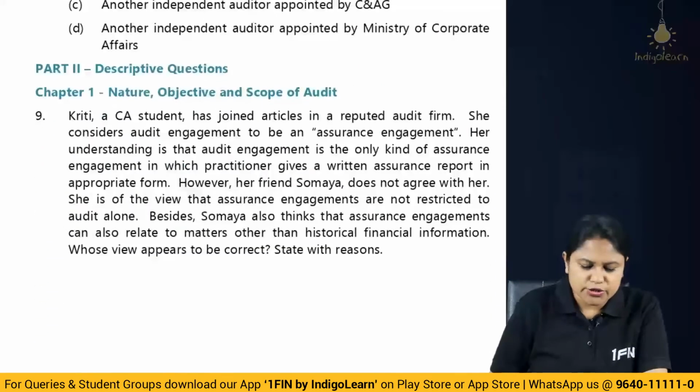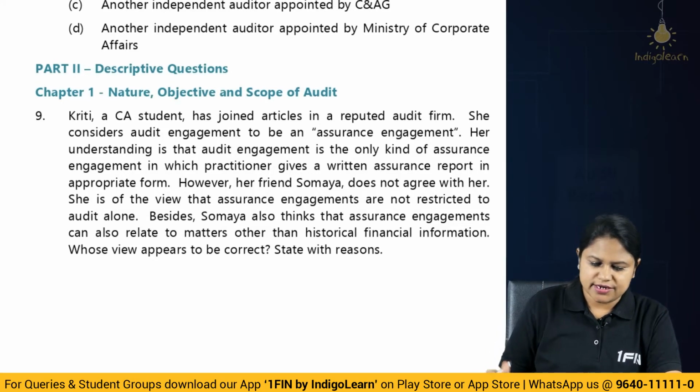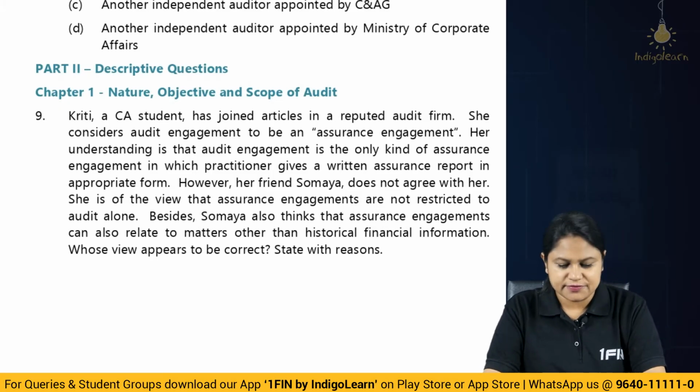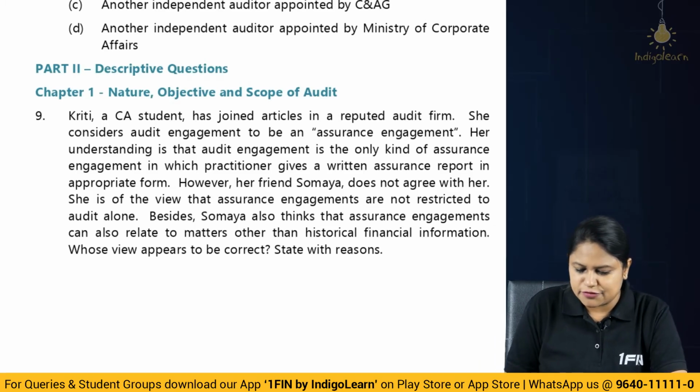Moving forward, we are now going to take up the descriptive questions. Now let us take up the next part, that is going to be the descriptive questions. So let's pick up the first one from the first topic, nature, objective and scope of audit. Here let's see what the question is all about. If you look at the highlighted part of it, it is about the assurance engagement.